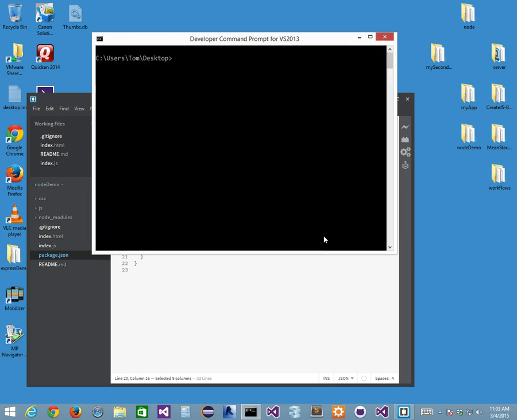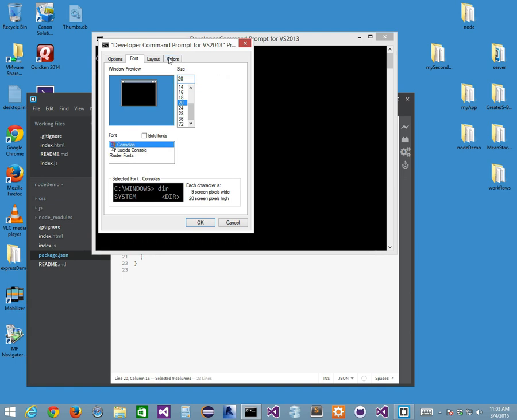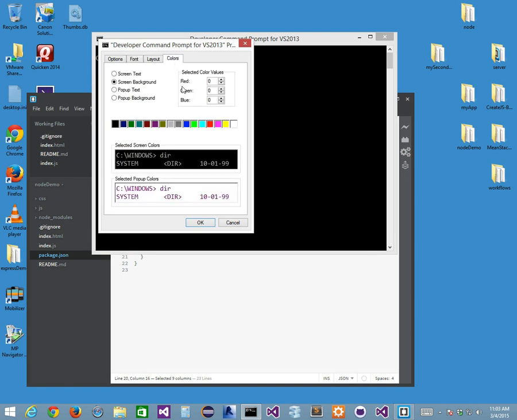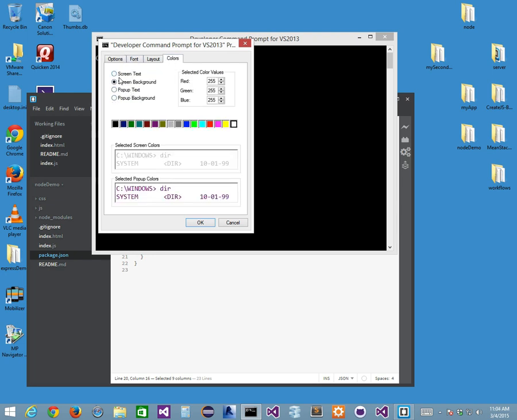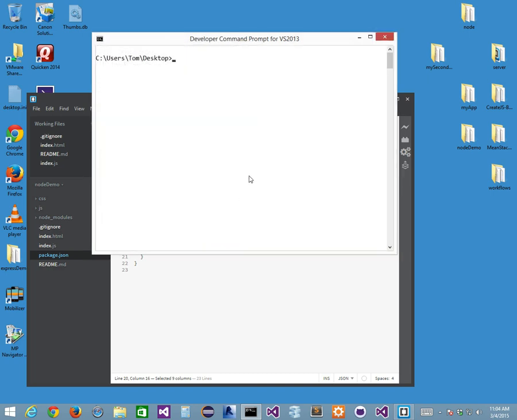So here's my screen. Now it's all black for whatever reason, right? Let's put it back to white for you guys. I changed my screen colors for some awful reason. We're going to go to colors, screen text, and set the screen text to black. Press OK. There we go.